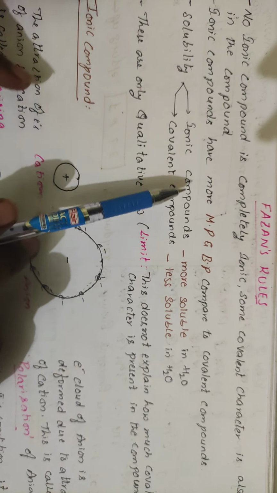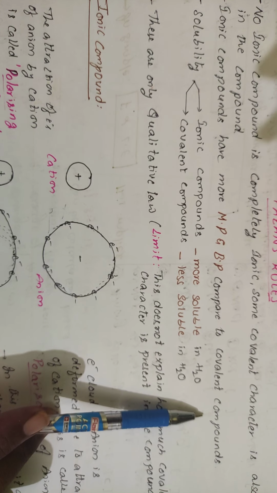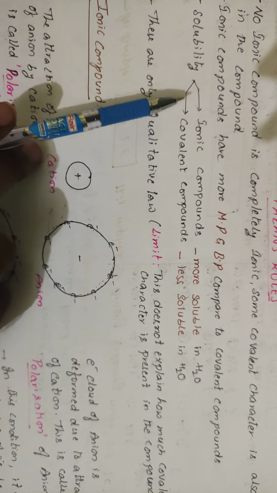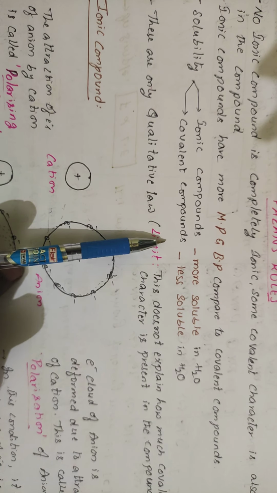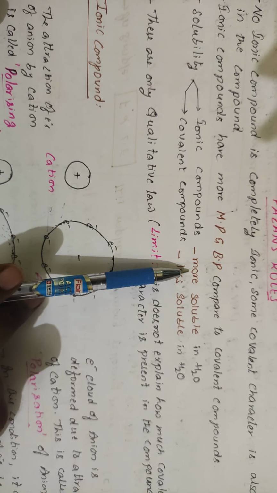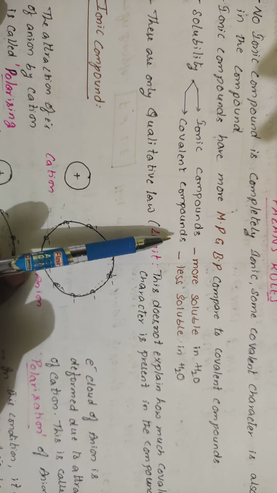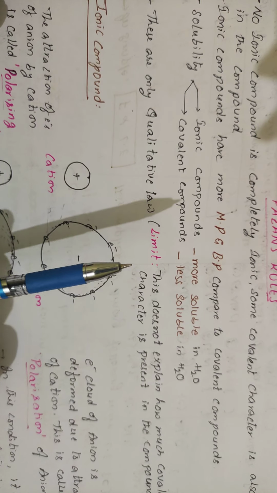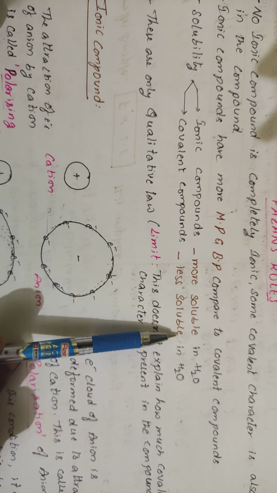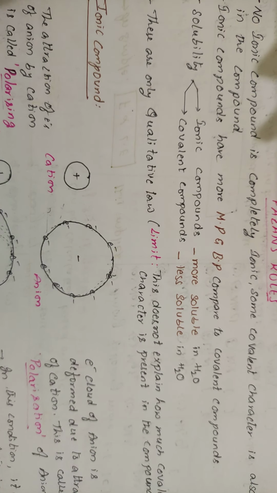Ionic compounds generally have higher melting and boiling points compared to covalent compounds. If you go for solubility, ionic compounds are more soluble in water compared to covalent compounds. Already I have said polar solvents dissolve in polar, and non-polar solvents dissolve in non-polar. Generally non-polar solvents have covalent bonds, so they are more soluble in covalent than in water.